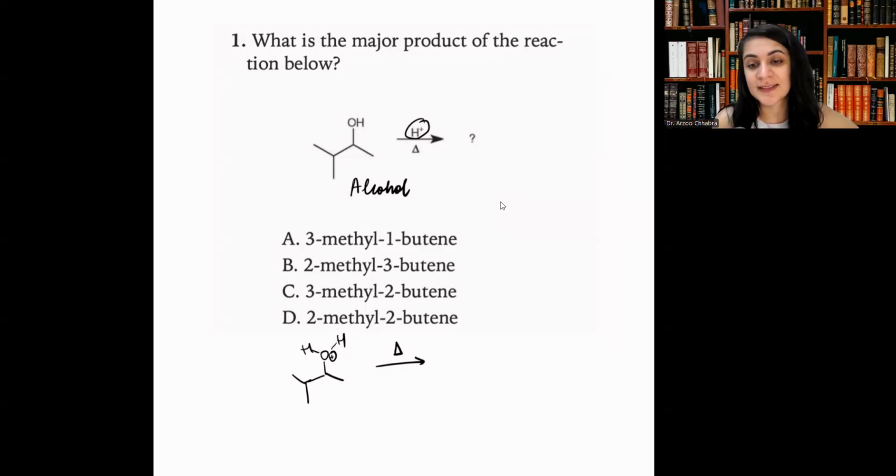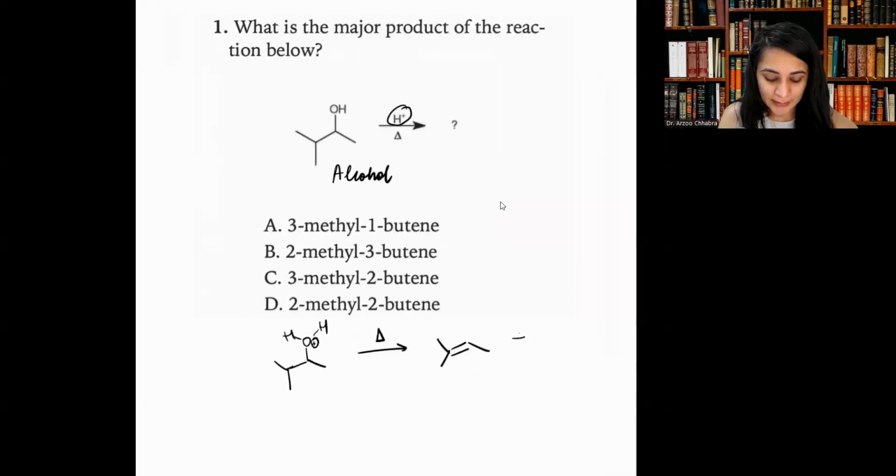Right now it's just under heating conditions, so the Zaitsev product would be the more favored elimination product. This is our Zaitsev product, and the other one would have been the Hoffman product. If a bulky base was used, then the Hoffman product would have been favored. Right now, only the Zaitsev product is favored, so this would be the product of this reaction.